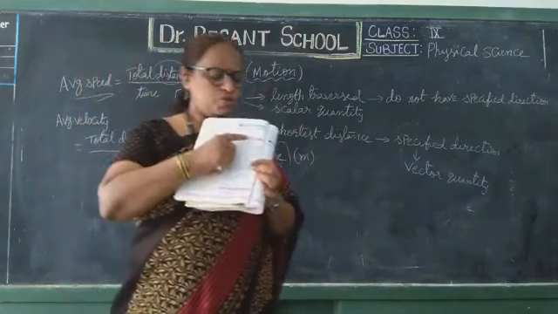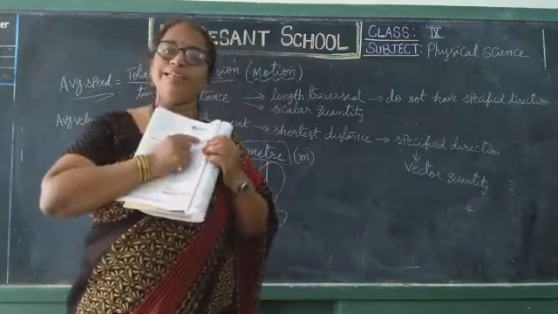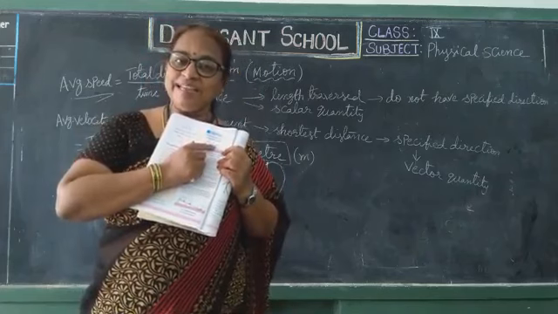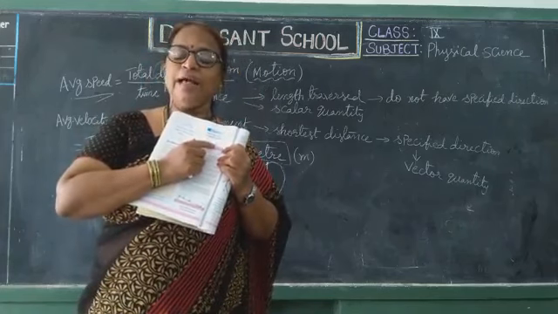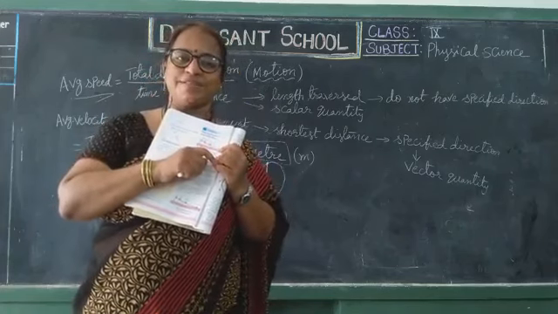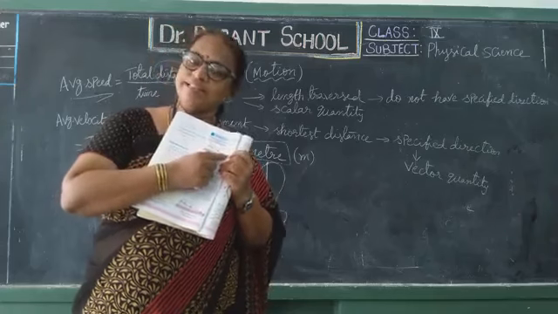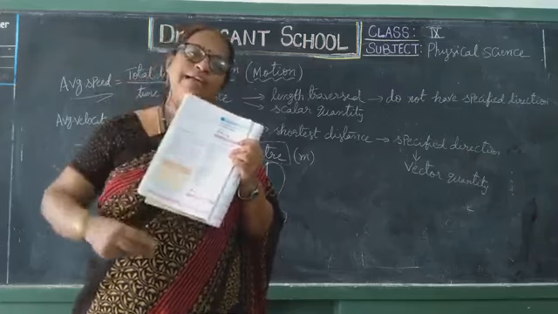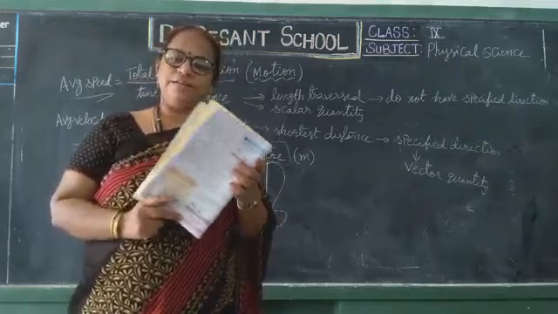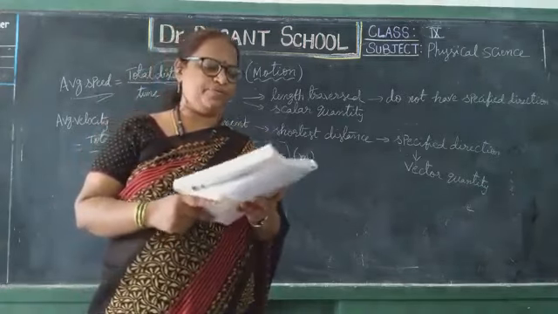Isn't it? So in these two examples, what is changing? Speed is changing, that is velocity is changing, but direction is remaining constant. It is moving in the same direction, but velocity changes. So that is also non-uniform motion.